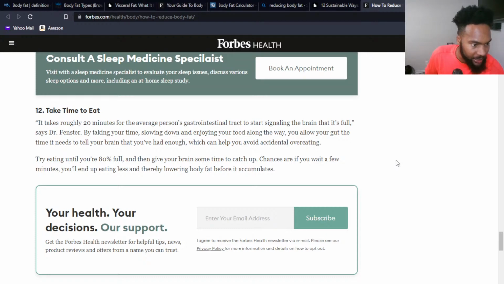I've been trying to reduce my body fat, but I've had issues with reducing the fat around my belly. What should I be doing?